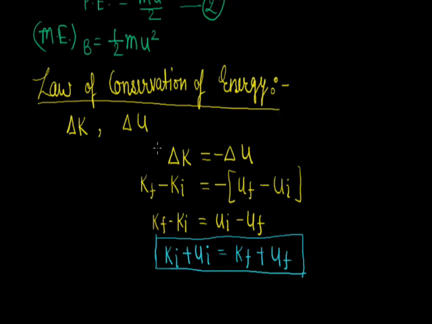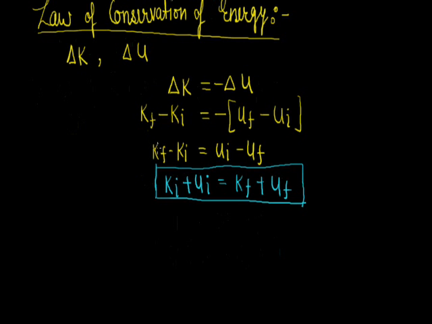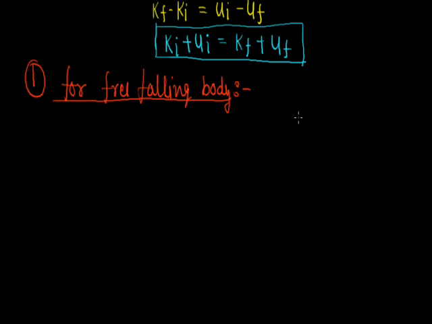Now this law of conservation of energy can be explained by an example. For example, first is a freely falling body. Let any body of mass M be placed at rest at a vertical height h from the ground.